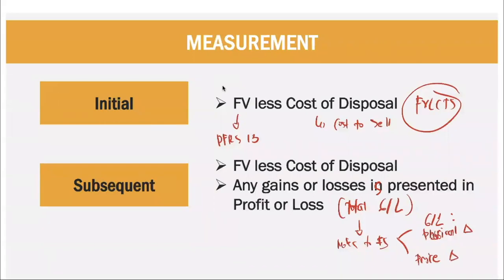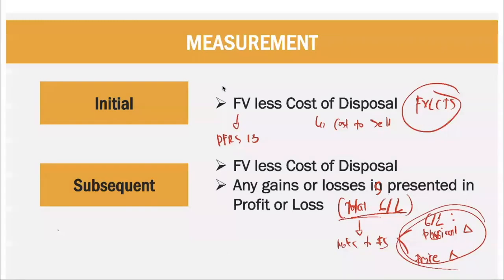Of course, your gains or losses based on physical change is based on your growth of that particular asset, while your price change, if in case there are changes on the price of that particular asset as of that time. But again, your total gains or losses is based on these two items. So pag hinati mo yung total gains or losses, ang laman pala nun ay gains or losses on physical change and gains or losses on your price change.